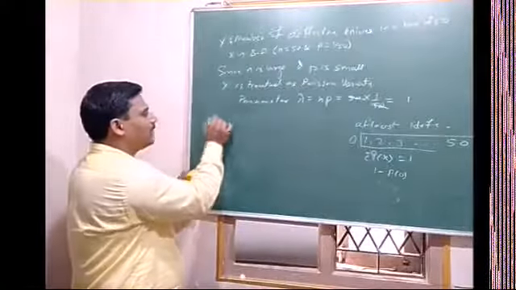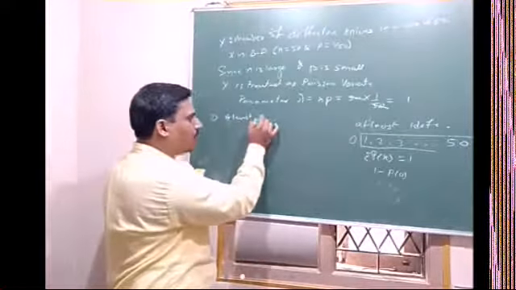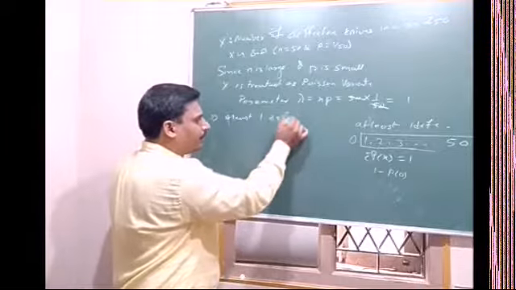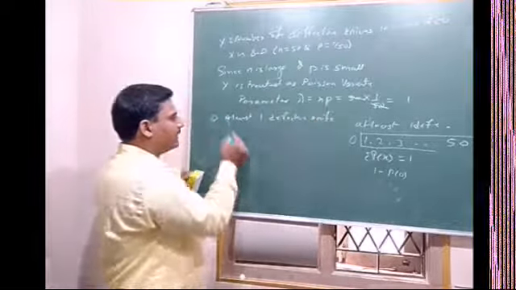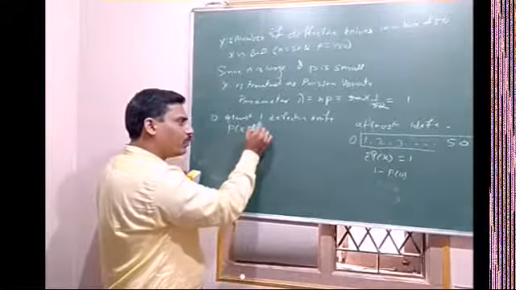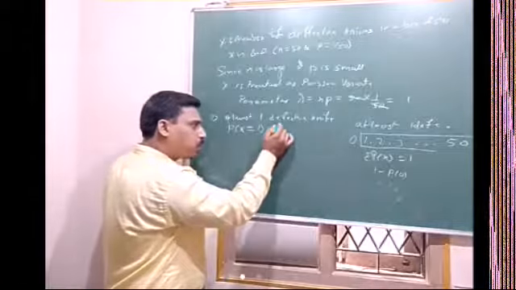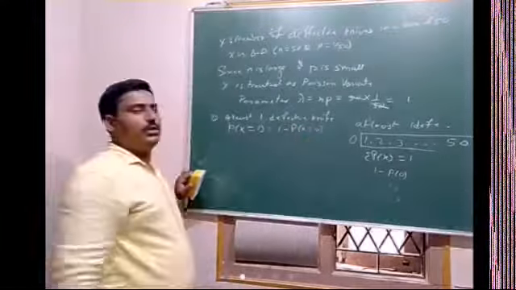So the second question, at least one defective knife. That is P of X greater than or equal to 1 is equal to 1 minus P of X equal to 0.